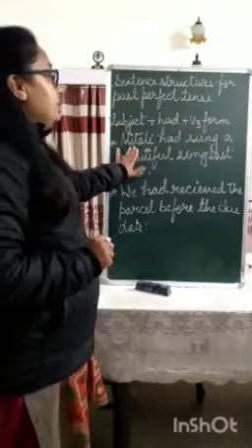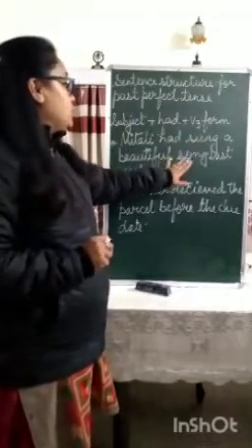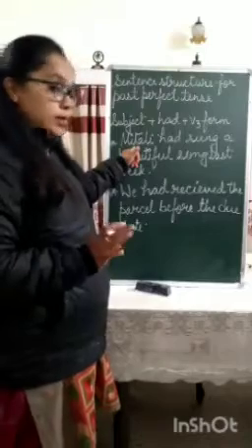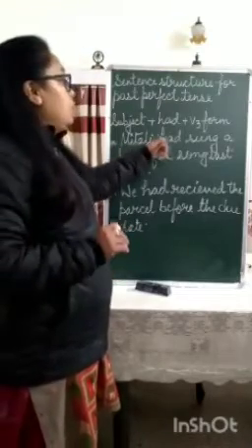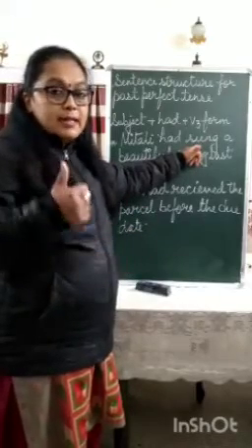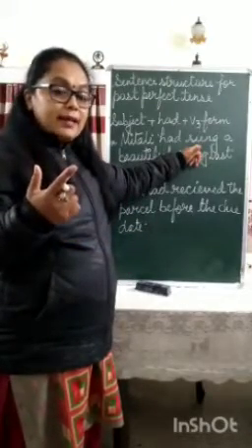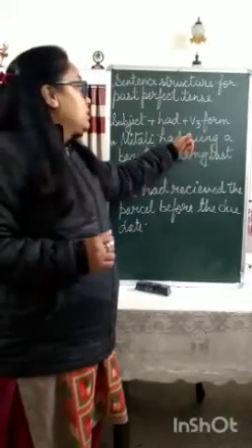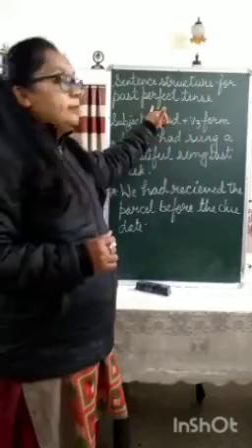For example, Mitali had sung a beautiful song last week. Mitali is the subject, a singular noun, followed by had, then the V3 form of sing. Sing is the first form, sang is the second form, and sung is the third form. So the third form of verb is used with perfect tense.